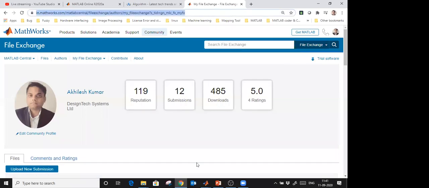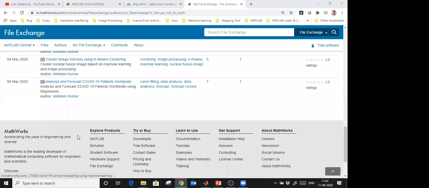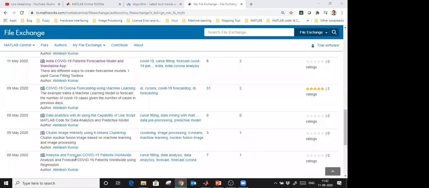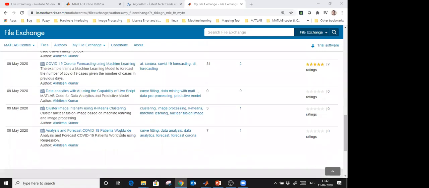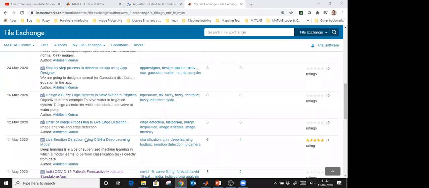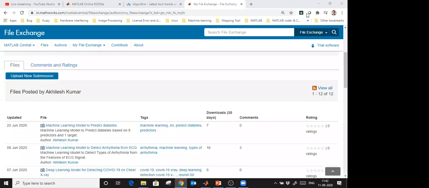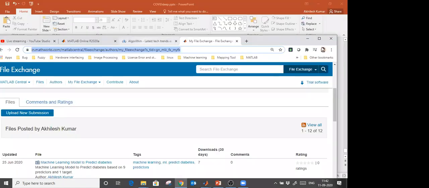So this is a link from where you can get all the codes which I was discussing right now. You can open that and you can get lots of applications. I mean, lots of codes I posted here: analysis and forecast of COVID-19 patients worldwide, and some other posts and some apps which I created. And this is a technical blog from where you can download.